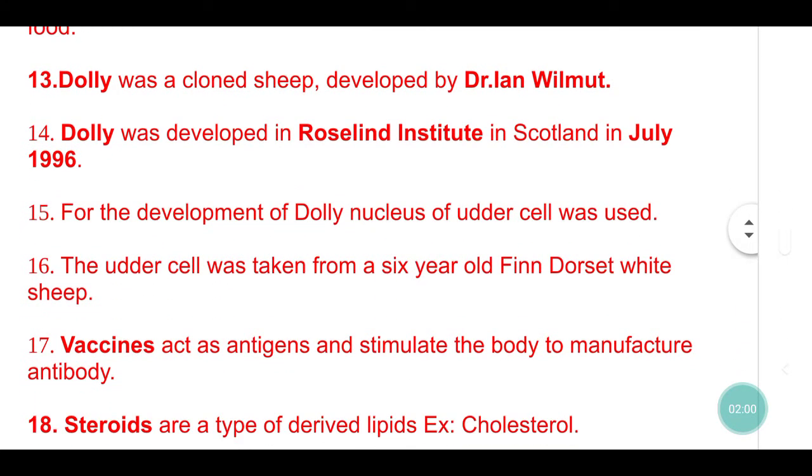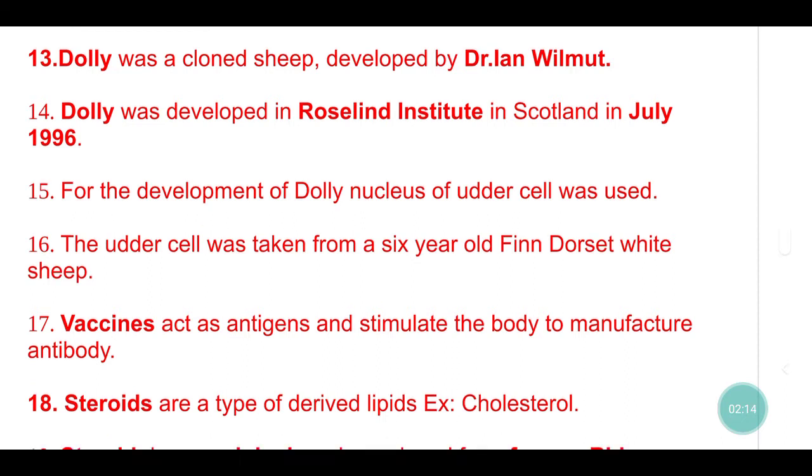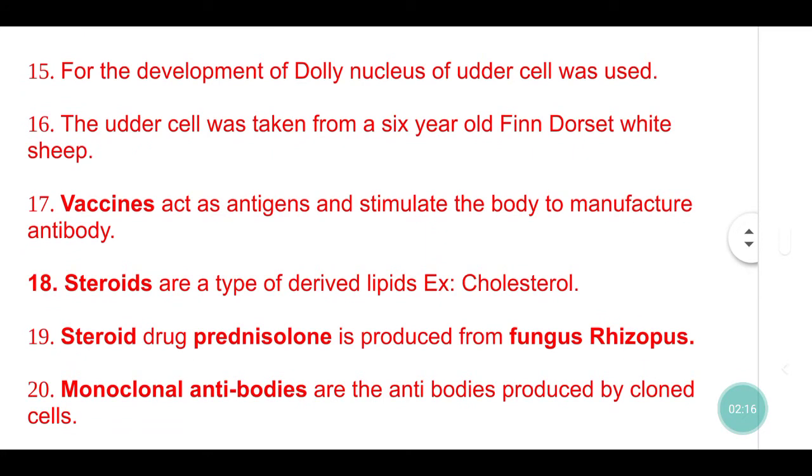Dolly was a clone developed by Dr. Ian Wilmut. Dolly was developed in the Roslin Institute in Scotland in July 1996. For the development of Dolly, the nucleus of an udder cell was used. The udder cell was taken from a 6-year-old Finn Dorset white sheep.